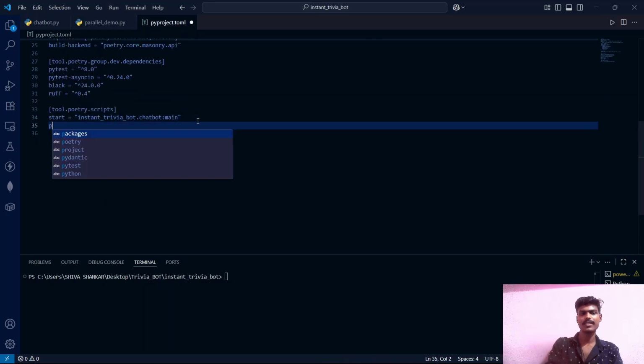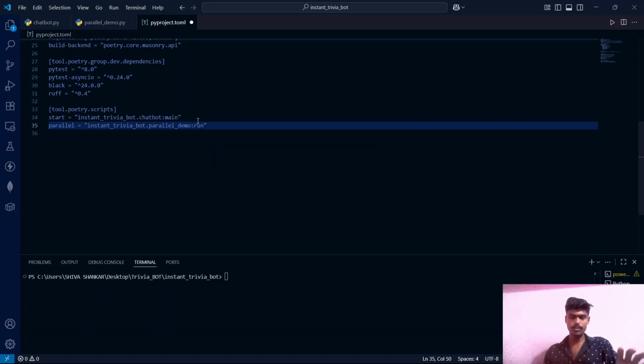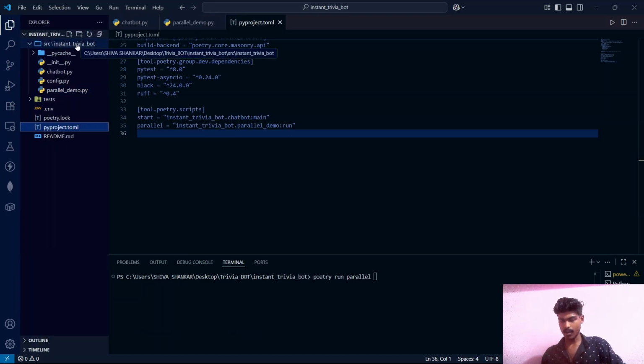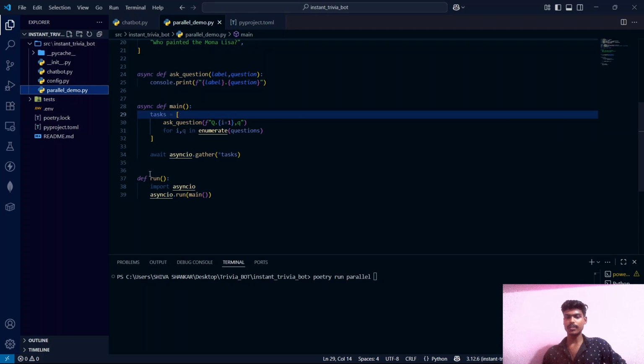Let's define it as parallel. This means if we write poetry run parallel, the file which is inside the instant trivia bot directory with the name parallel_demo, and inside it there is a run function that will get executed. So let's run it.